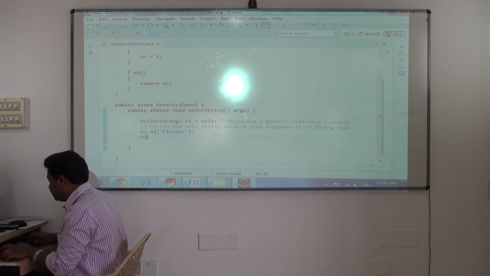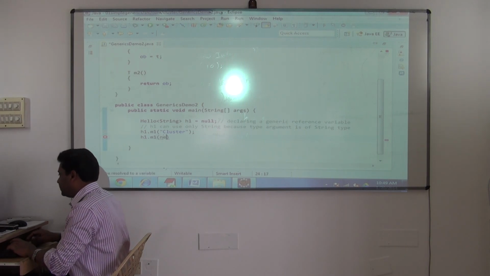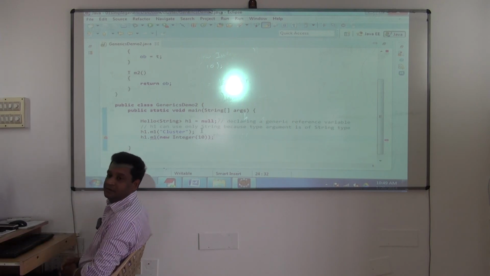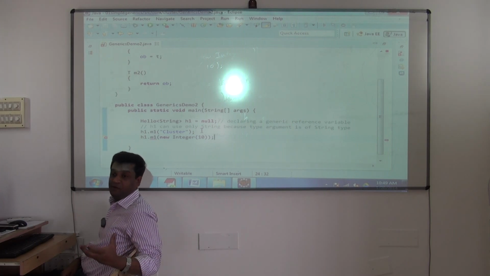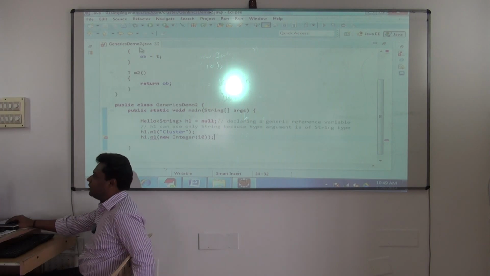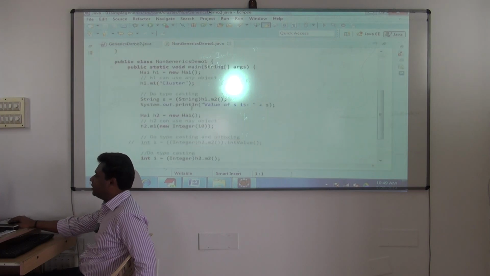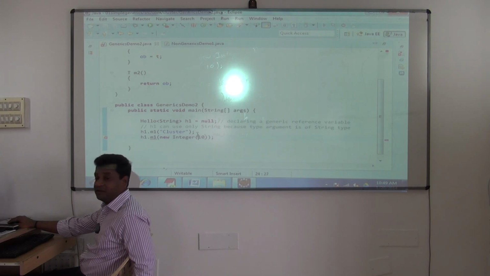But by chance if I try to say h1.m1 of new Integer, then when is error reported? Compilation time. So it is bringing the problems at compilation time only. Means it is checking the data type what you are using. Earlier it was not checking. Previous program, was it checking? M1 method was needing an argument of type object. But now it is very precise. I want an object of type what? String only.